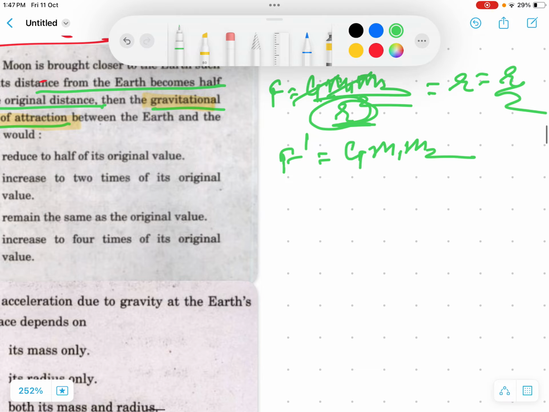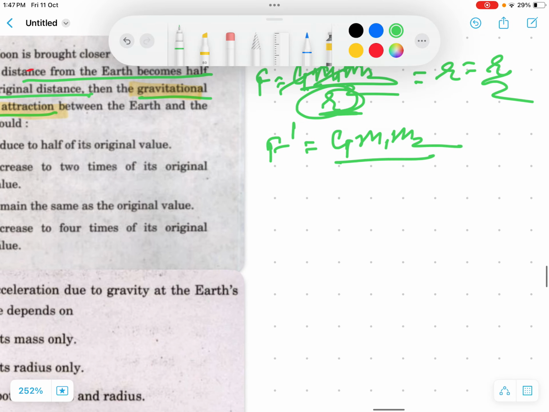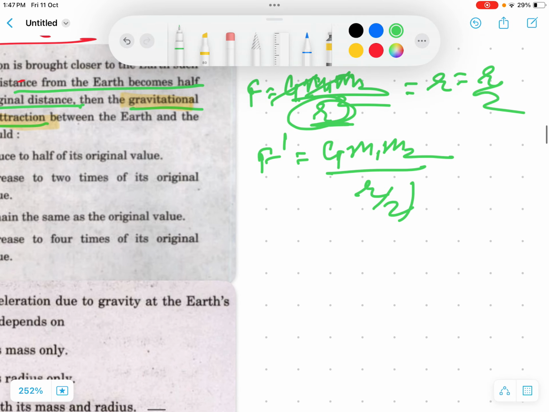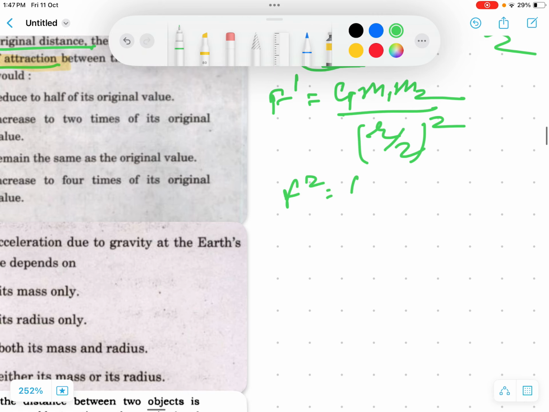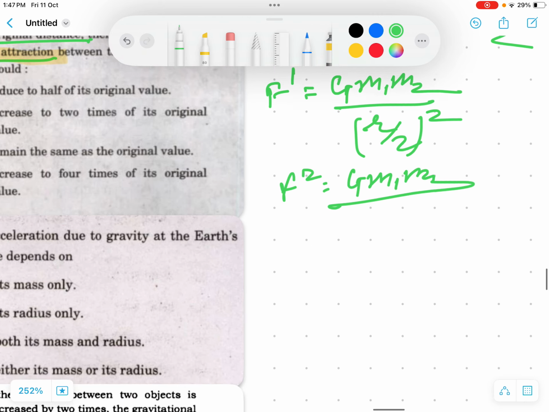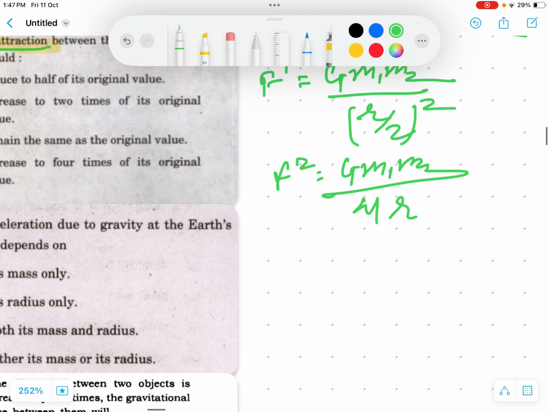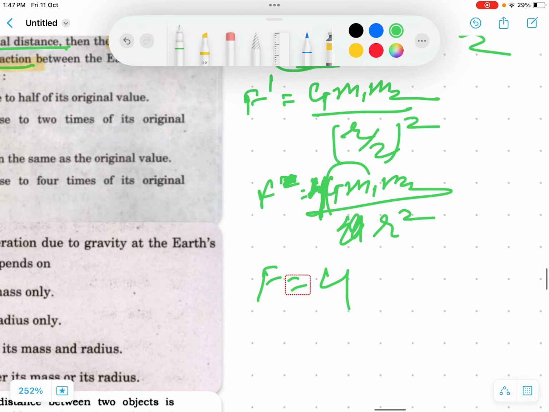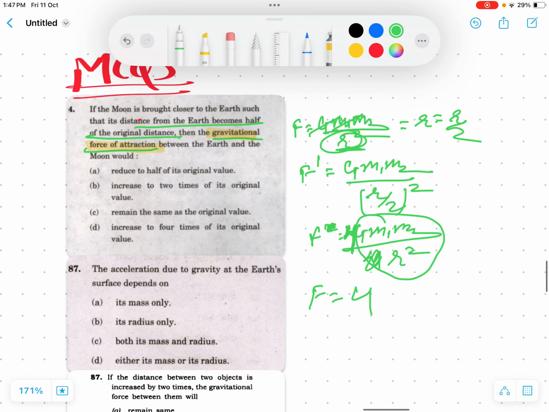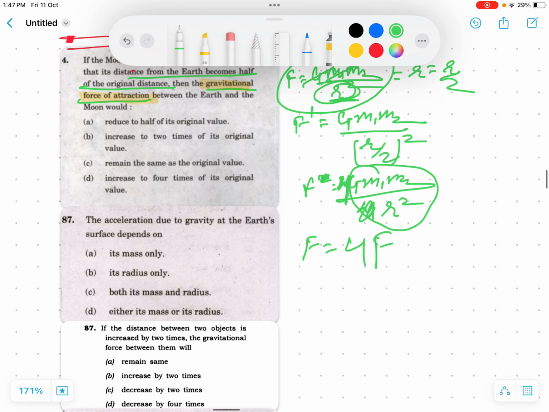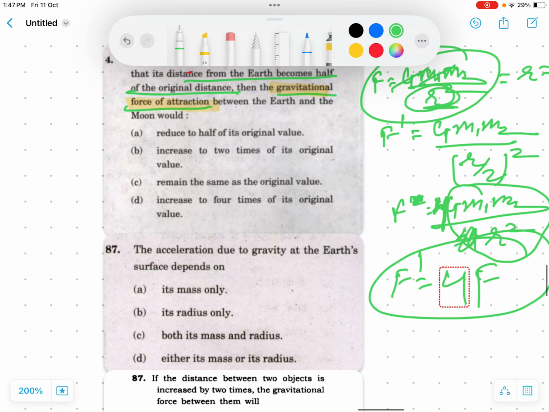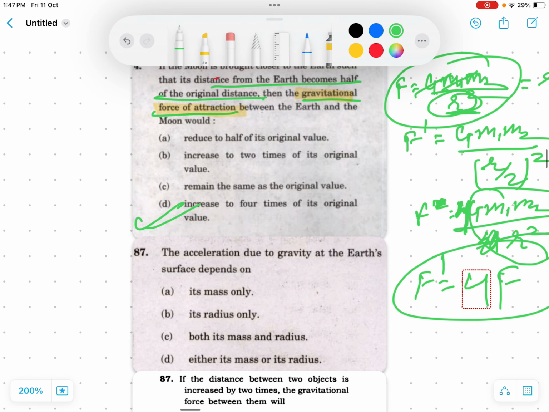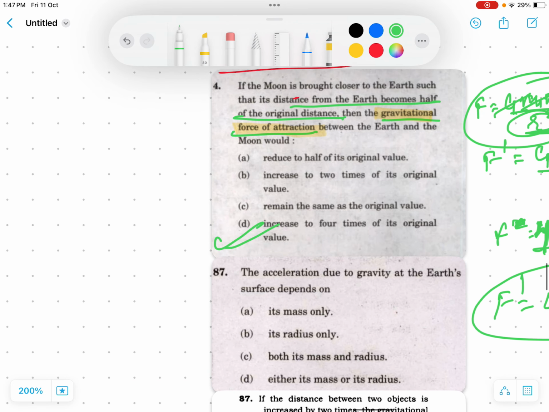The other quantities are constant. The planet's mass has not been changed. So r by 2 becomes r by 2 whole square. So F dash equals to G m1 m2 upon 4r square. So 4 is on the numerator side, right? This is the original F, so F dash equals 4 times the original value.